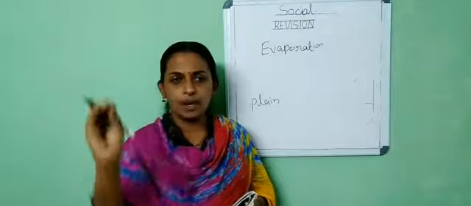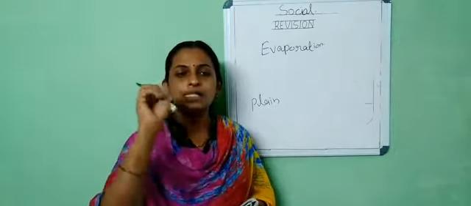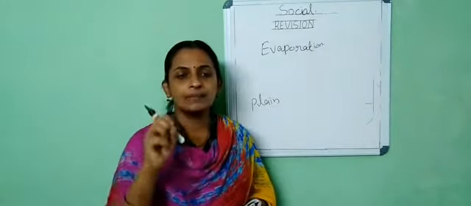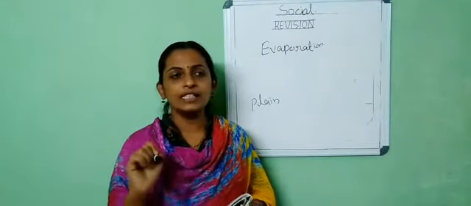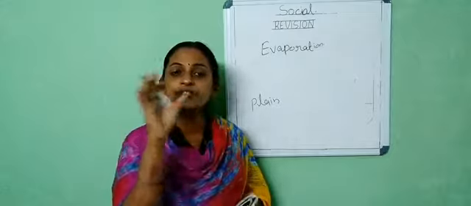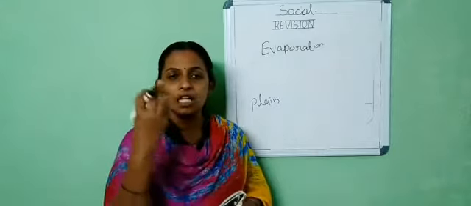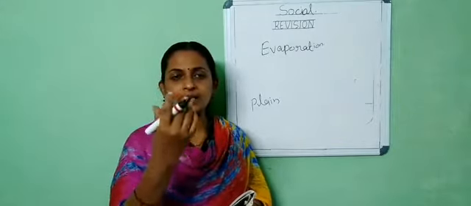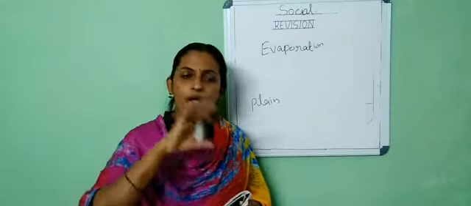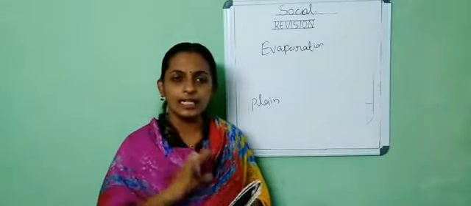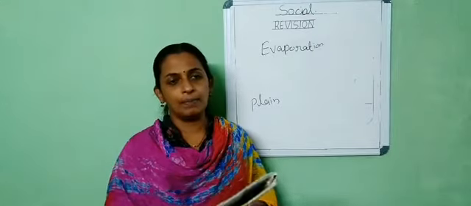A political map marks only the country boundaries, continents, and states. And the physical map we already know. Physical features include rivers, mountains, lakes, deltas, peninsulas, islands and all. So all these features are included in our physical map.